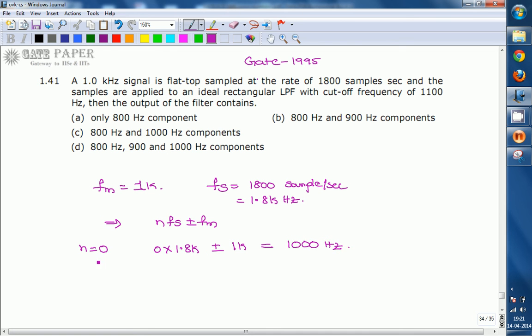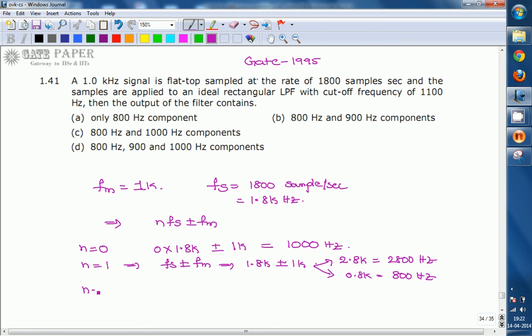If n equal to 1, then Fs plus or minus Fm, that is 1.8k plus or minus 1k. That is 1.8k plus 1k, which is 2.8k, equal to 2800 Hz. Similarly, 1.8k minus 1k is 0.8k, equal to 800 Hz.